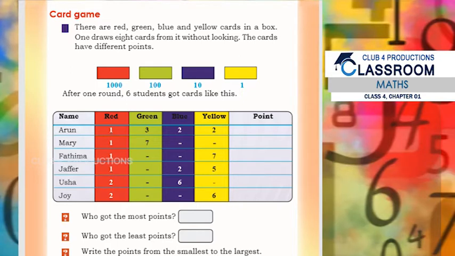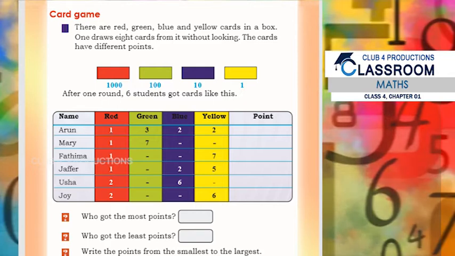Okay, so on the screen you can see each person can take only 8 cards, and Mary has taken one red card and 7 green, so 1 plus 7 is already 8 cards, so she can't take any other cards. So what will be the score? Yes, 1 into 1000 is 1000, and 7 green cards get 100 points each. So 7 into 100, 700. So altogether 1700 points.